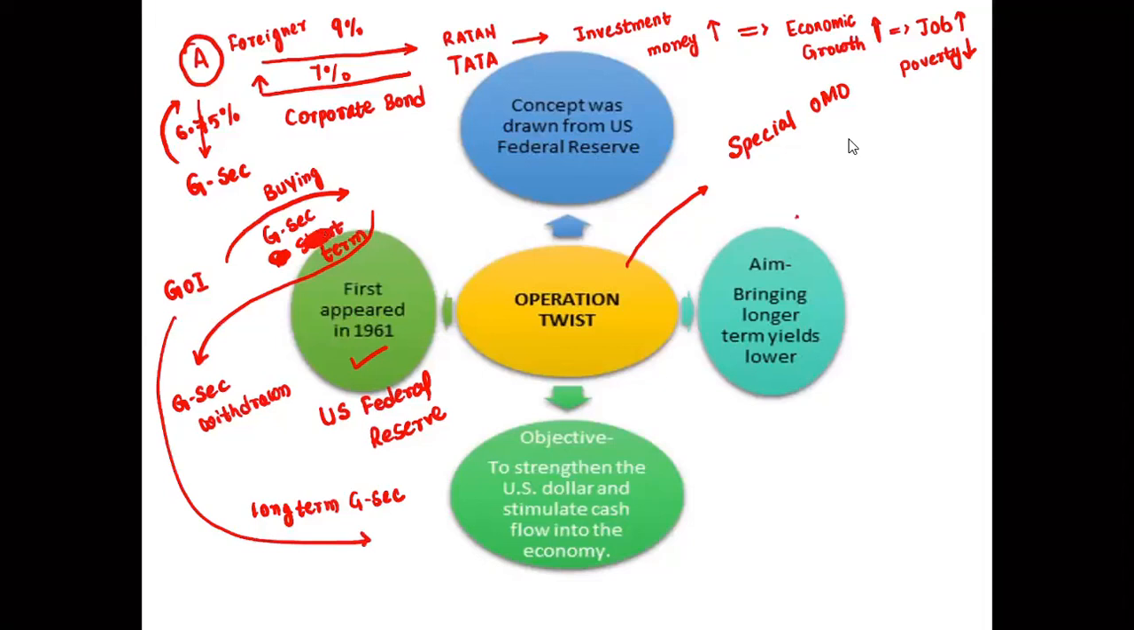They will sell short-term government securities, and they will buy the long-term government securities. So long-term government securities are purchased and short-term government securities are released into the market. By selling this, they are easing the interest rates.